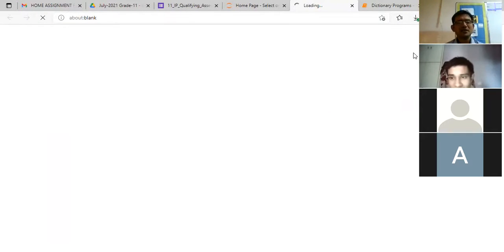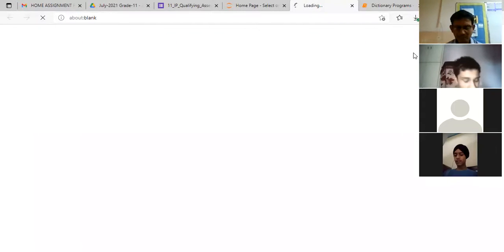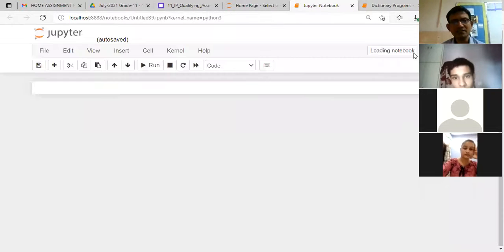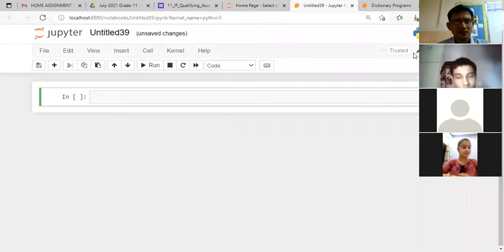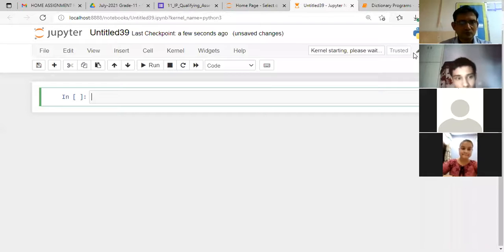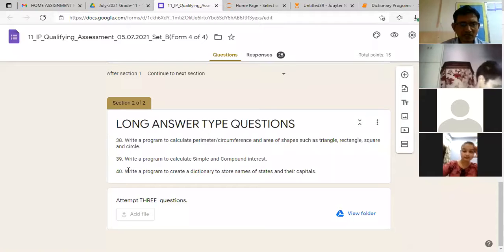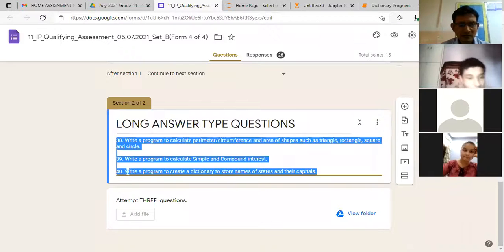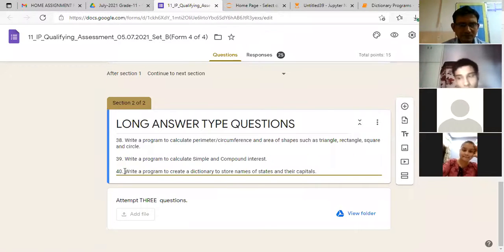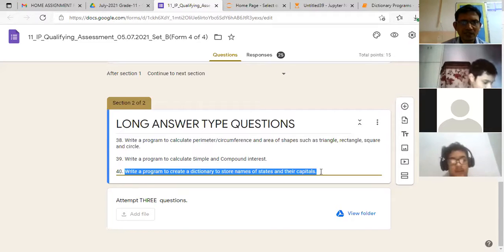Yes, so we'll be implementing this question in the Jupyter notebook. Step number one is to create the blank dictionary. Clear? Let's add the comment here: write a program to create the dictionary.